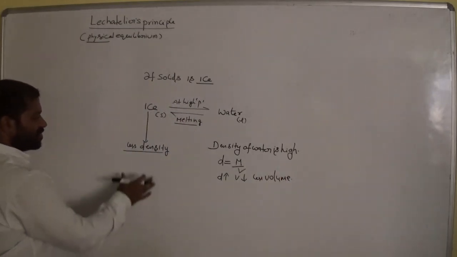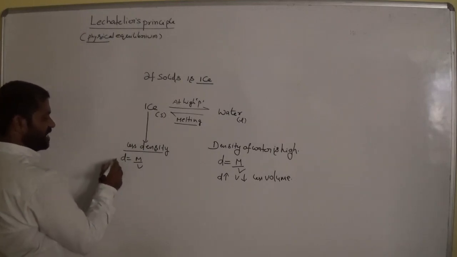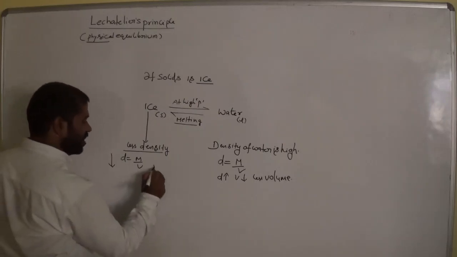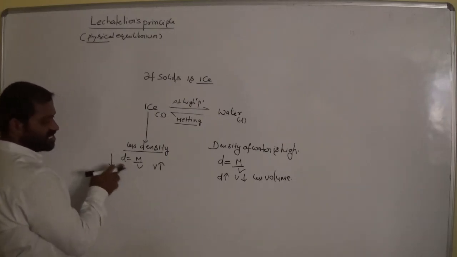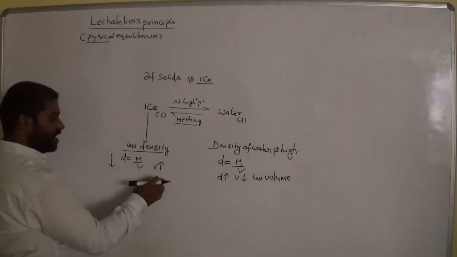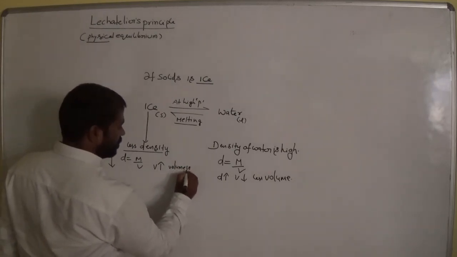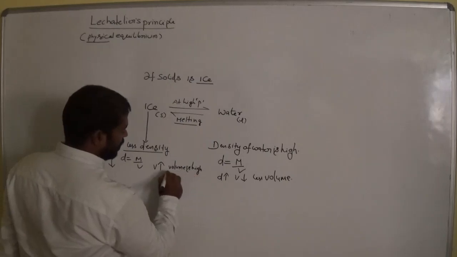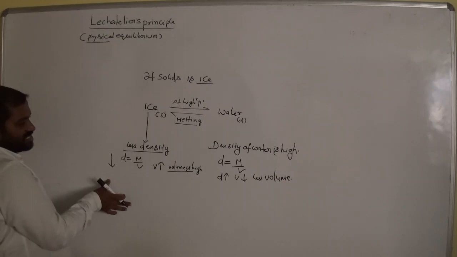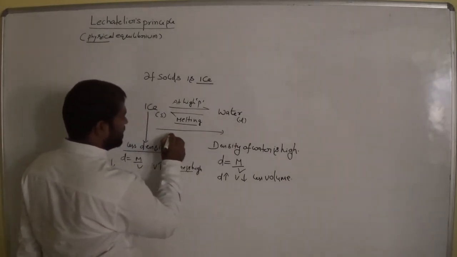Am I right? And come to here, density is equal to mass by volume. So where density is less, am I right? Density less means volume is high or not? Why? Because both are inversely proportional. So it has high volume, am I right? Okay, volume is high when density is less. So in that particular case, the reaction takes place in forward direction. In which direction?